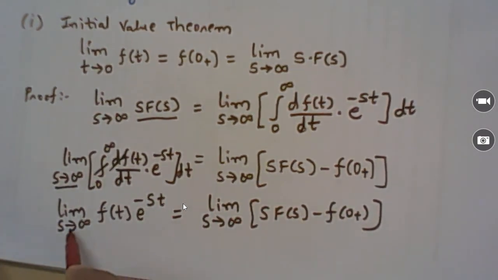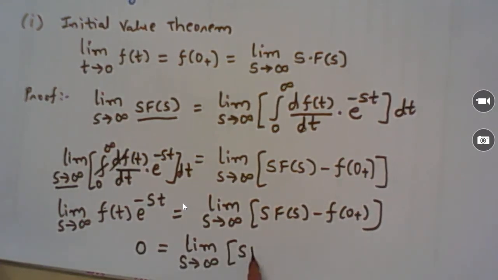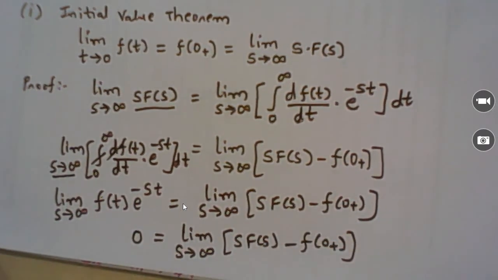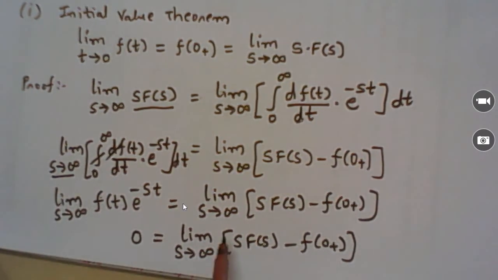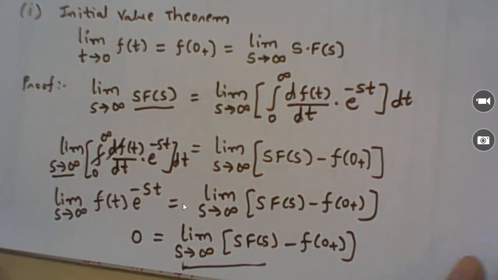If we apply s tends to infinity, then f of t into e raised to minus infinity makes it 0. So the left hand side is equal to 0. So we can see that limit s tends to infinity of s F of s is equal to f of 0 plus.